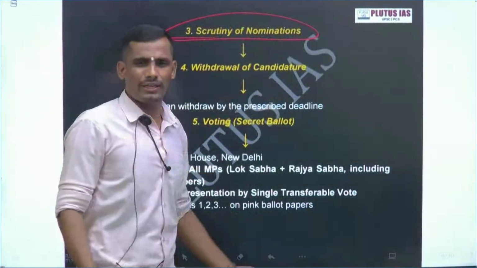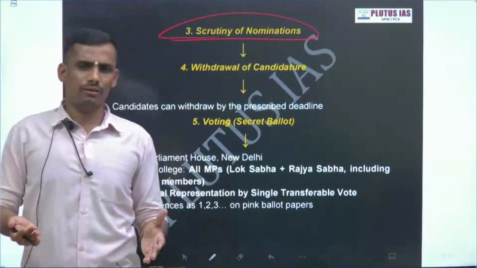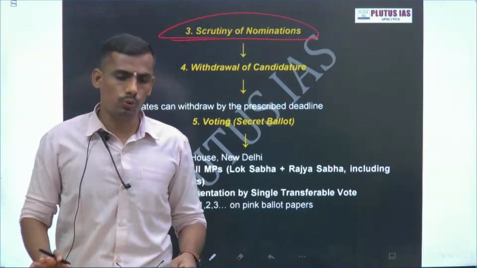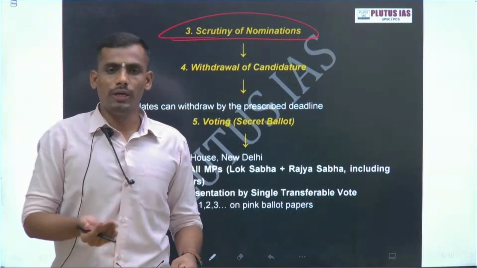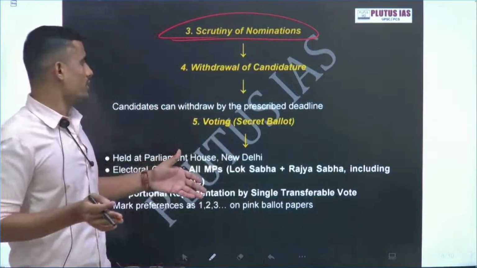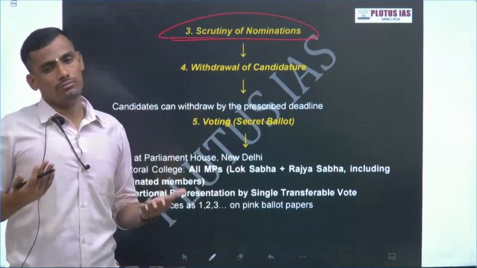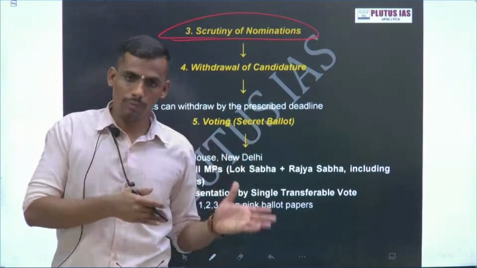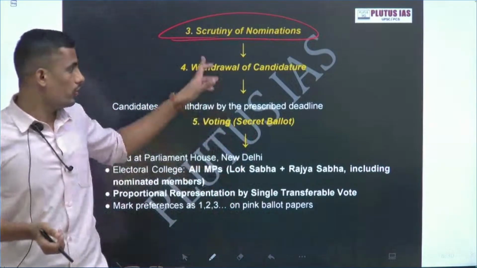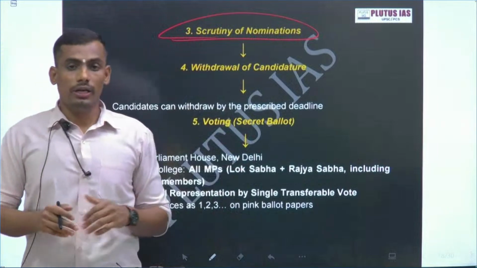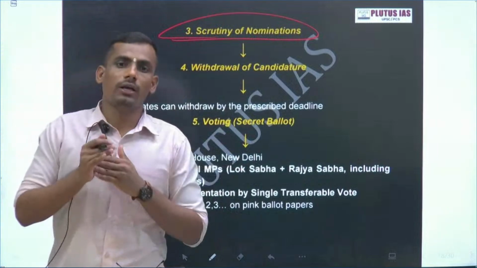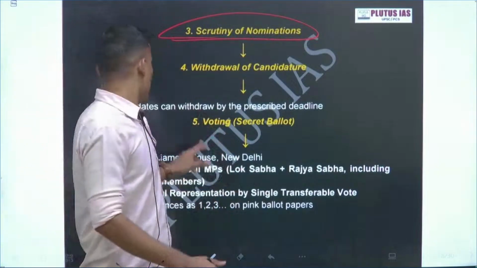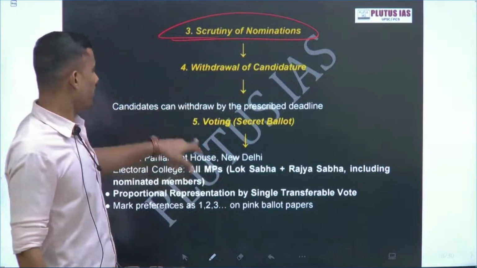Now next, scrutiny of nomination. Scrutiny of nomination is done by the Election Commission. In today's election, there are only two major candidates, from the UPA and the NDA. Then comes withdrawal. A candidate has the discretion, he or she can withdraw the nomination if anything is found. During scrutiny also, some candidature can be rejected. Nominations can be withdrawn within the prescribed deadline.